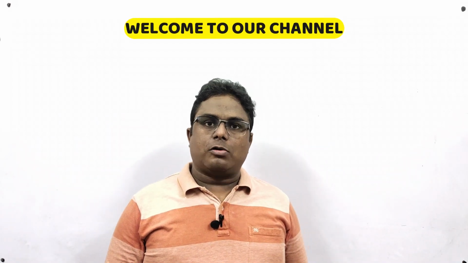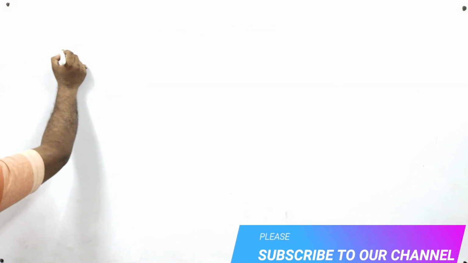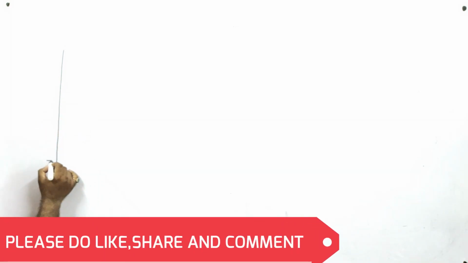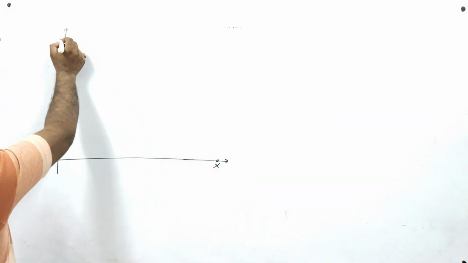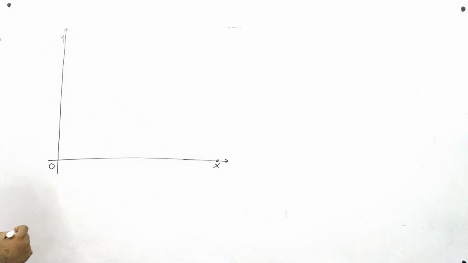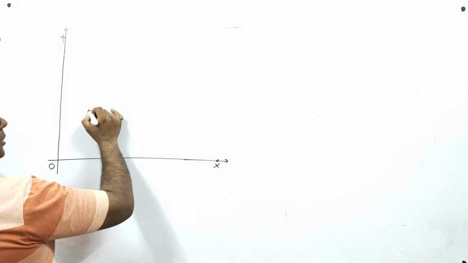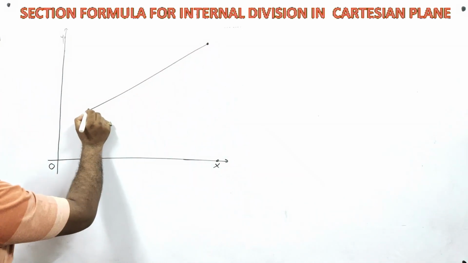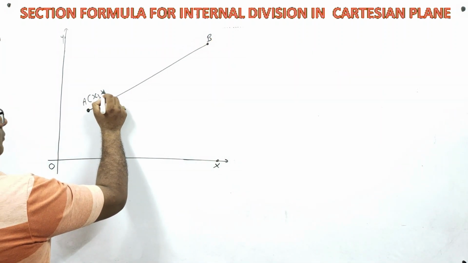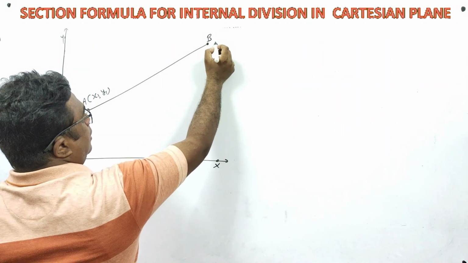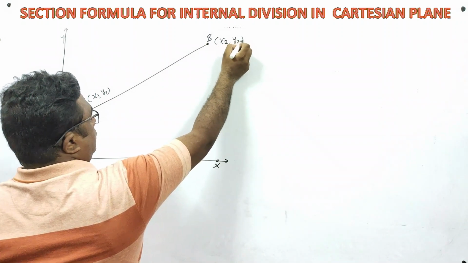Dear students, in this video we will do the proof of section formula for Cartesian plane. To do this proof, first of all let us draw Cartesian plane. Suppose it is x-axis, y-axis, origin is here, and let us consider that there is a line segment AB. The coordinates of point A are x1, y1 and coordinates of point B are x2, y2.